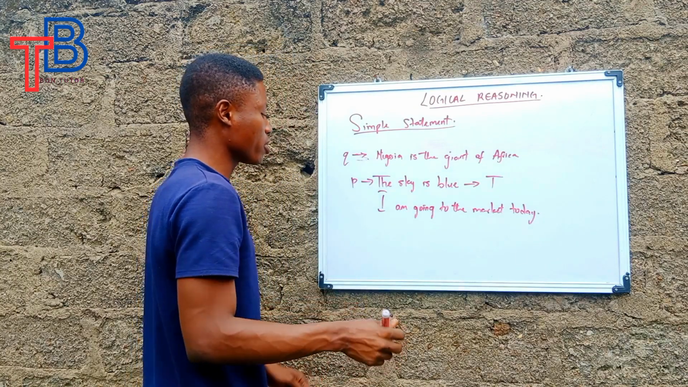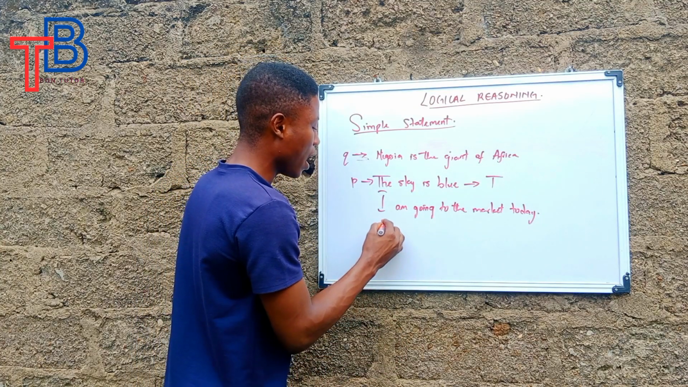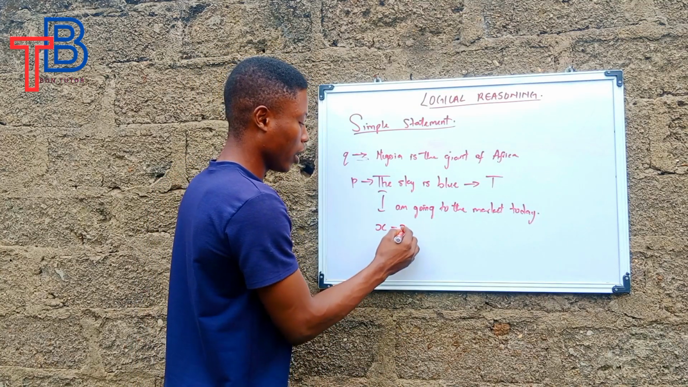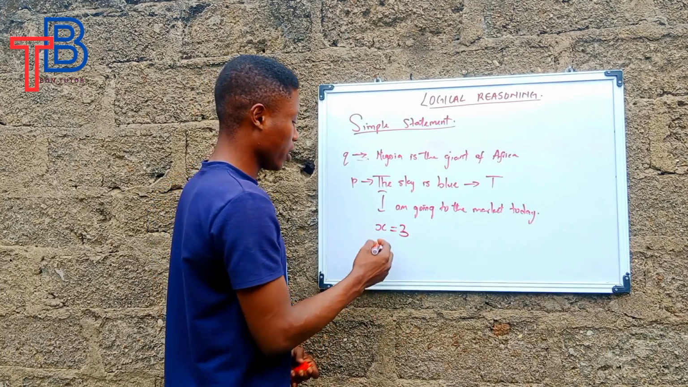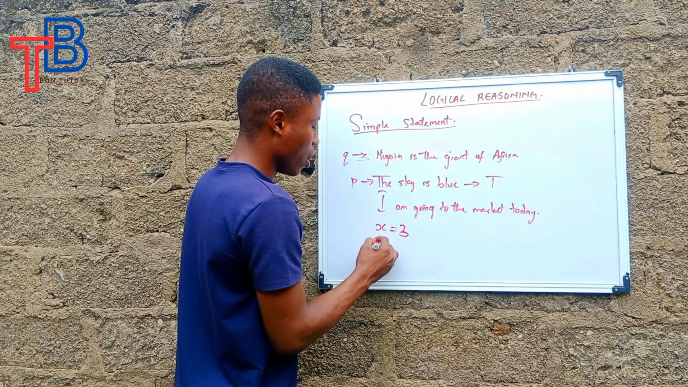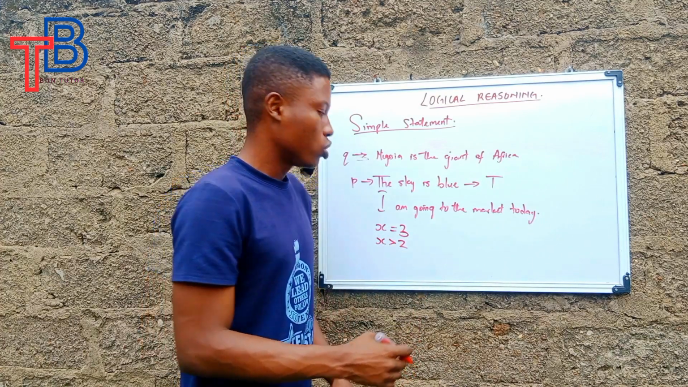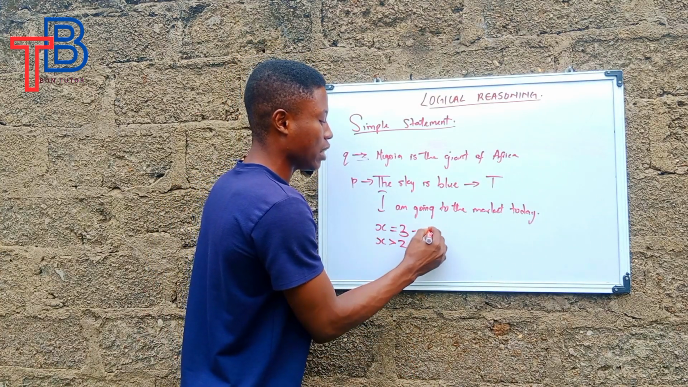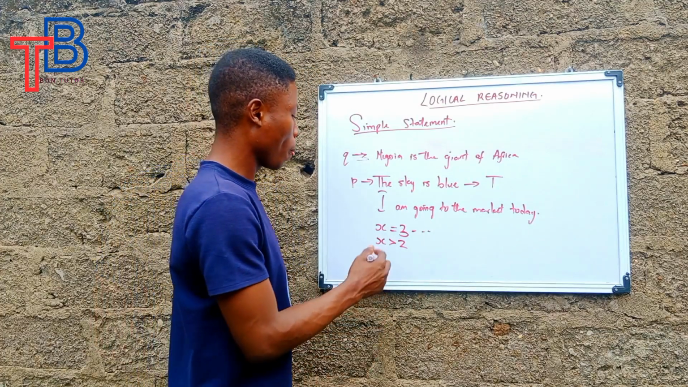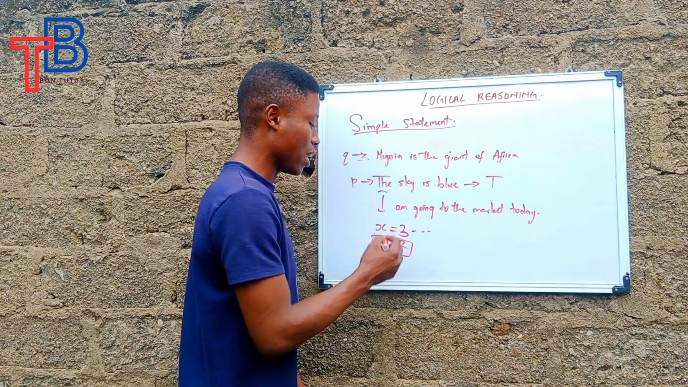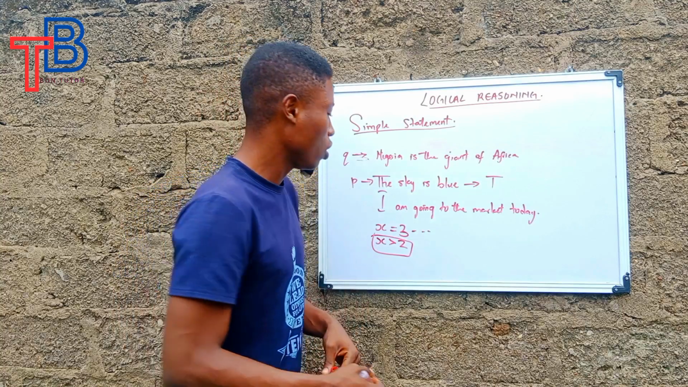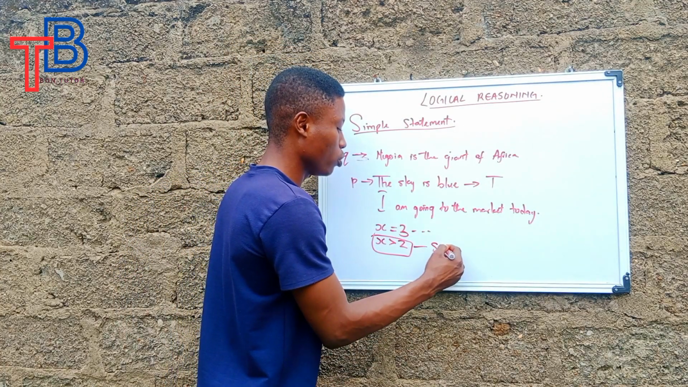Another example of a simple statement that we can have is x equals 3, and x greater than 2. So the fact that you stated that x equals 3 before, and you're now telling us that x is greater than 2, makes this a simple statement.